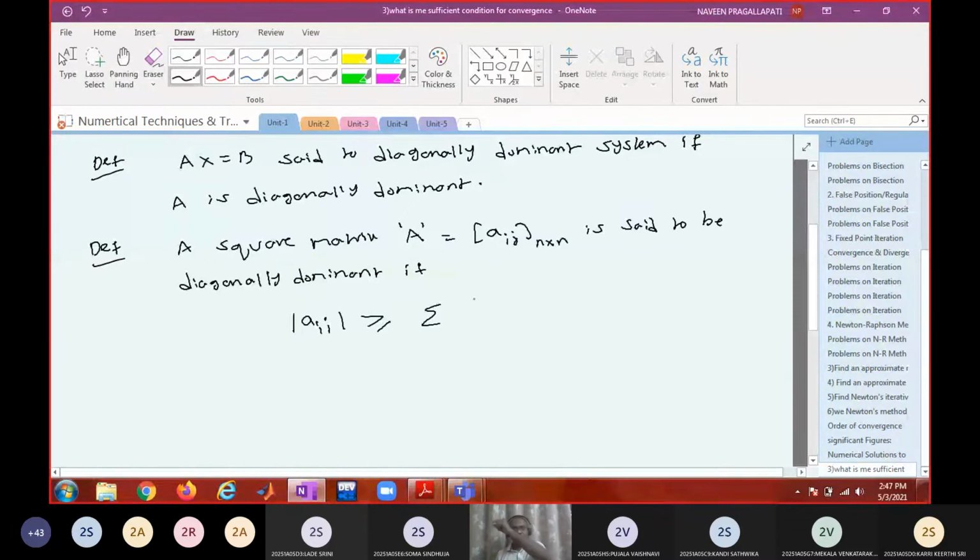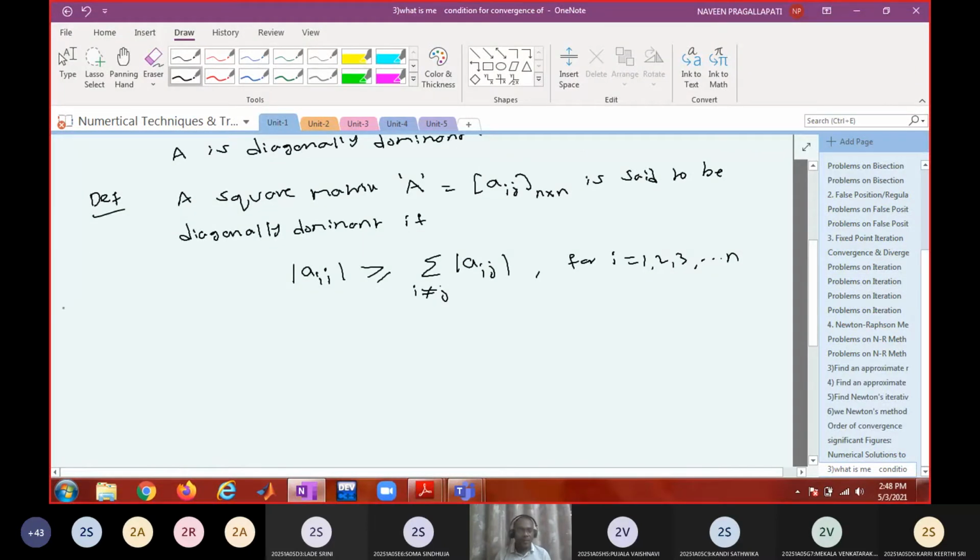In each row, the magnitude of the diagonal element must be greater than or equal to the sum of the non-diagonal elements of that row. That means the sum of modulus of Aij, where non-diagonal means i not equal to j. That should hold for each of the rows. Even if the condition is not satisfied for one row, then it is not said to be diagonally dominant.